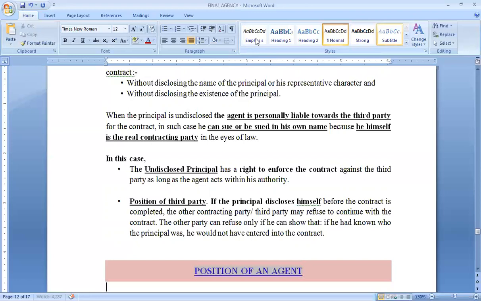In the upcoming lecture, we'll be talking about the position of the agent with regard to the contract of agency and third parties. Thank you.